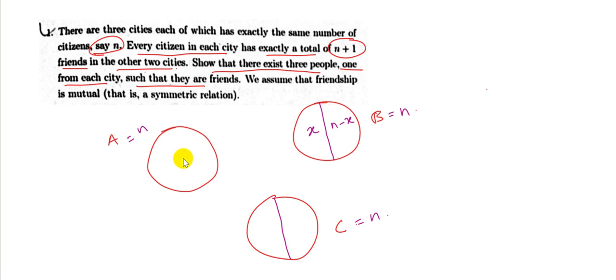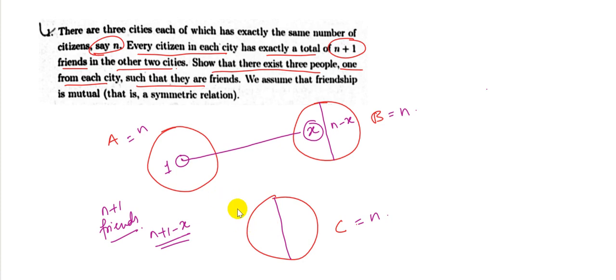Now how will I divide that? I pick one person from city A and let him be friends with all the x people in city B, and therefore this person needs to have a total of n plus 1 friends. So he needs n plus 1 minus x people from city C to be friends with.